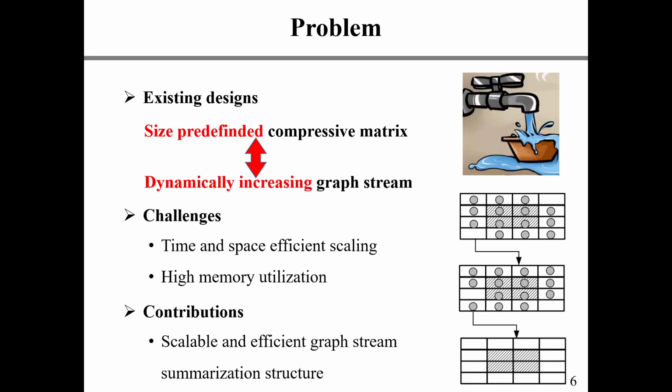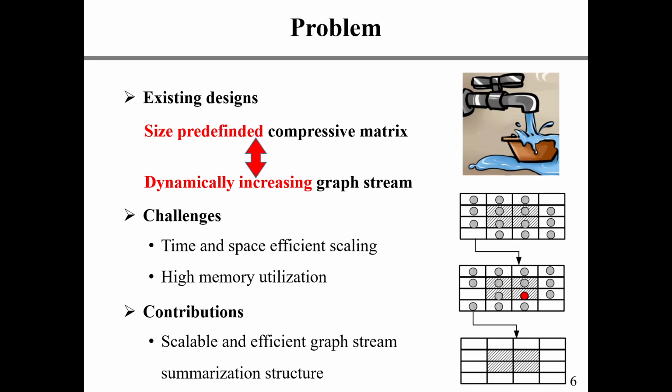However, all the hash-based summarization structures use a preset compressive matrix as the storage structure, which is not scalable when facing dynamically increasing graph streams with unpredictable boundaries. Moreover, simple scaling schemes such as chain-style scaling lead to linearly increasing computation and storage overhead, and it is also a great challenge to ensure the memory utilization whenever the structure scales.